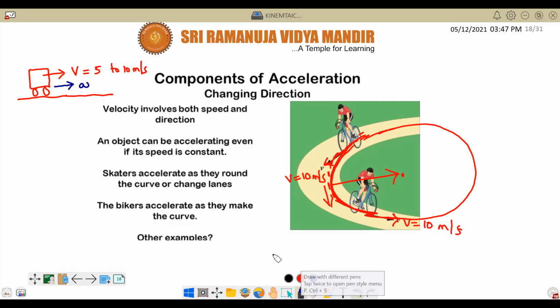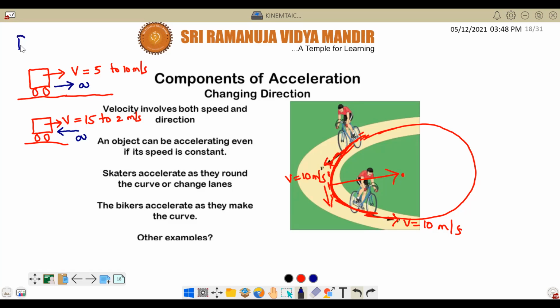Suppose the car is traveling right side only, but its speed is decreasing from 15 to 2, then what is the direction of acceleration? Opposite side of velocity, left side. Correct. That means either the acceleration will be in the direction of motion of the car or opposite to the direction of motion of the car. This is the case with rectilinear motion.